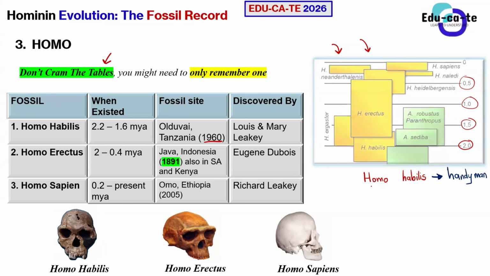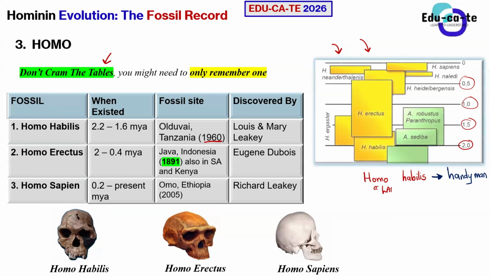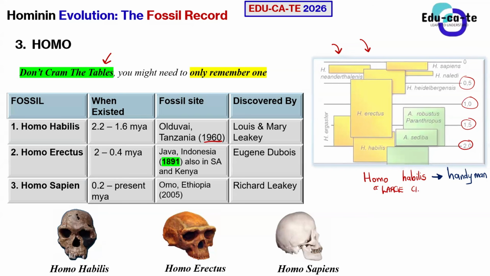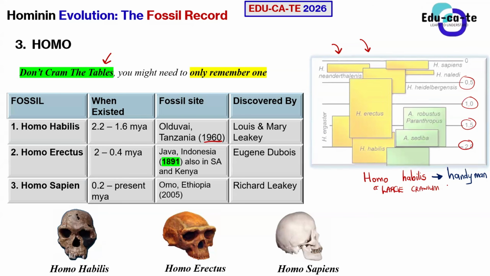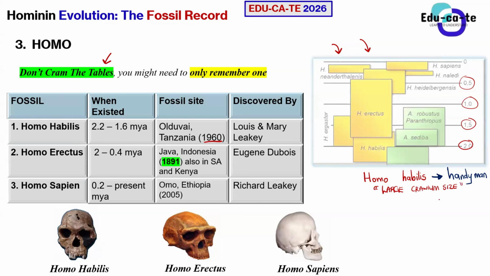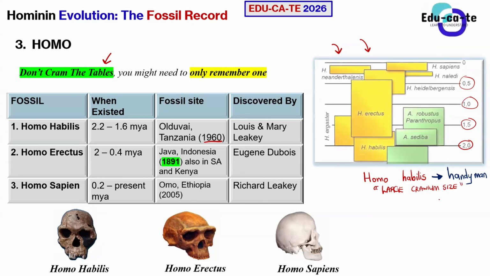And one of the properties of Homo habilis, it had a larger cranium size. This fossil indicates that it had a large cranium size, at least when you compare it to the previous species, such as Australopithecus africanus, Karabo, Sediba, and all of those.